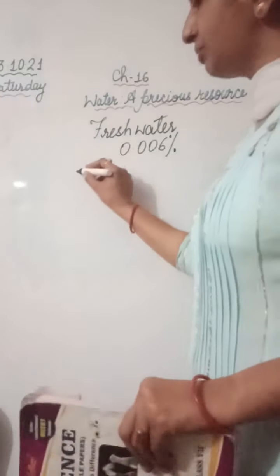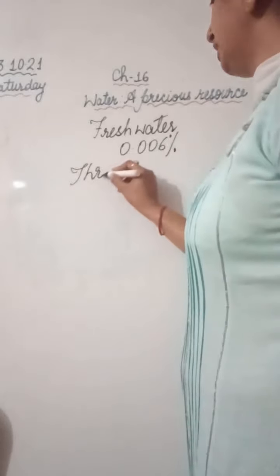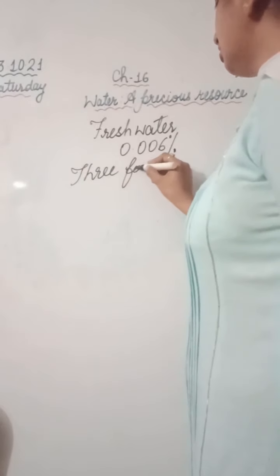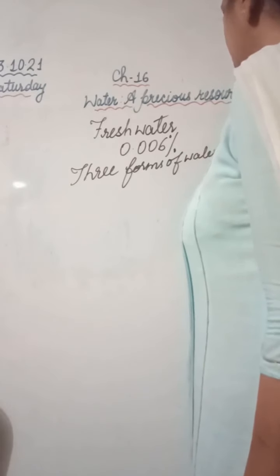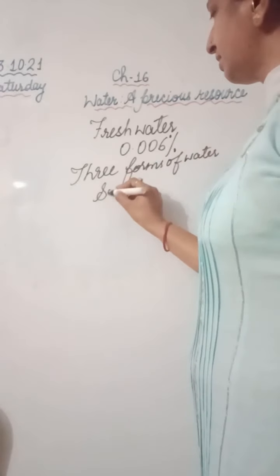You see that water exists in all three forms on the earth. In nature you find all three forms of water.